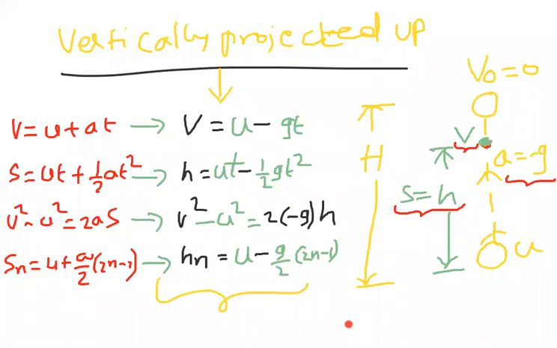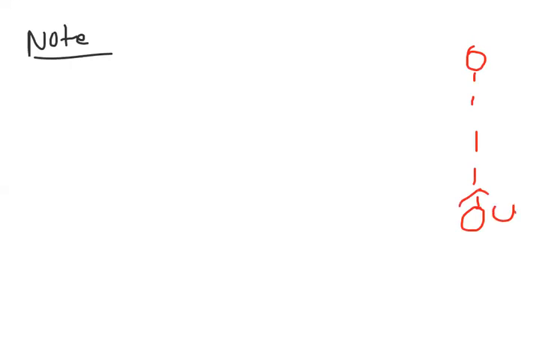Now somebody can ask me, sir, you told there is a maximum height point, why did you leave that point? I didn't leave that point; I am continuing with that now, beta. You can observe here carefully. u is the velocity of projection. This is the maximum height. At maximum height the velocity is 0.